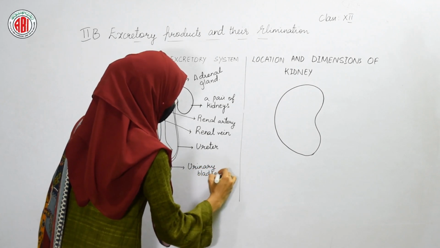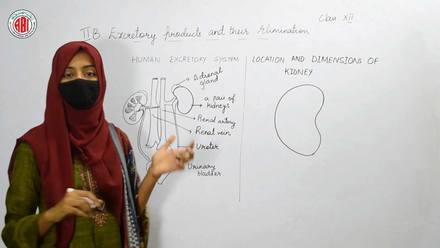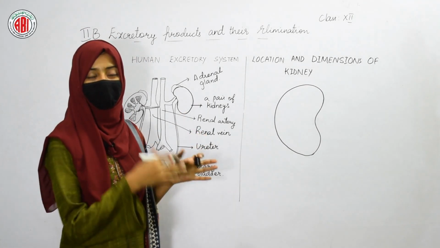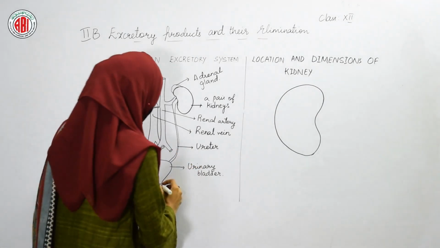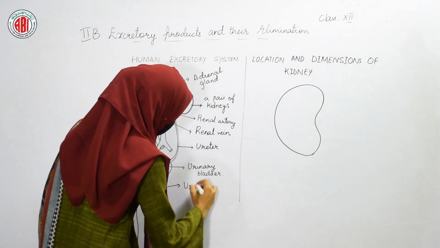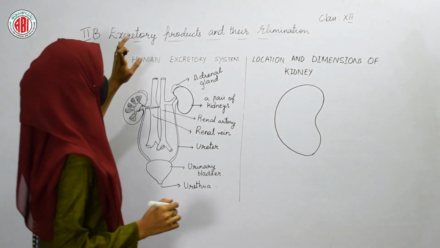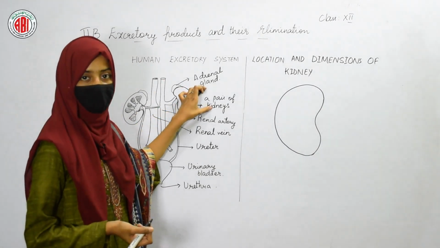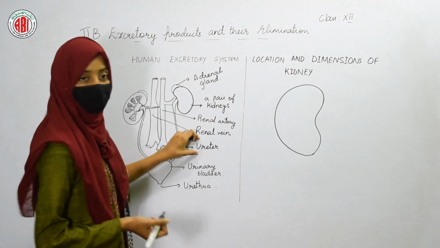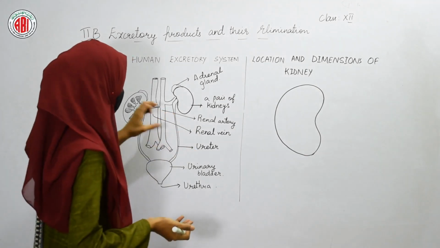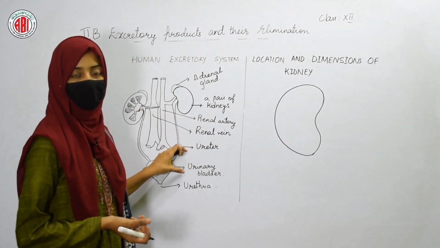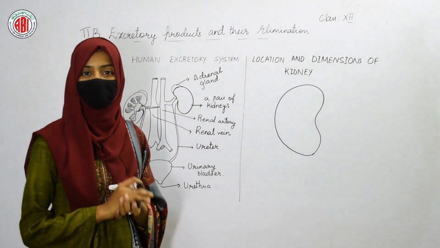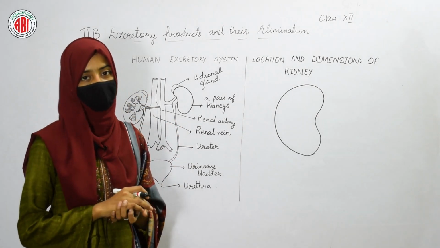In this urinary bladder only the urine gets stored. It is the storage place for the urine. This urinary bladder opens into a final opening. We call this opening the urethra. So, in our excretory system, a pair of kidneys are present. A pair of ureters is found that opens into the urinary bladder, and the final opening is the urethra. These are the different parts of our excretory system.